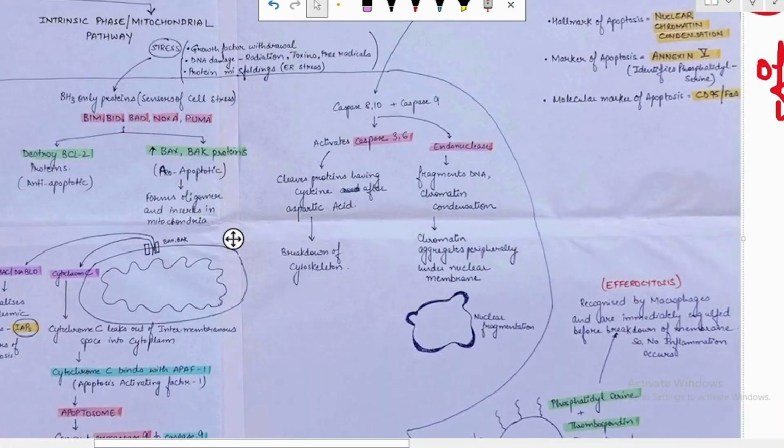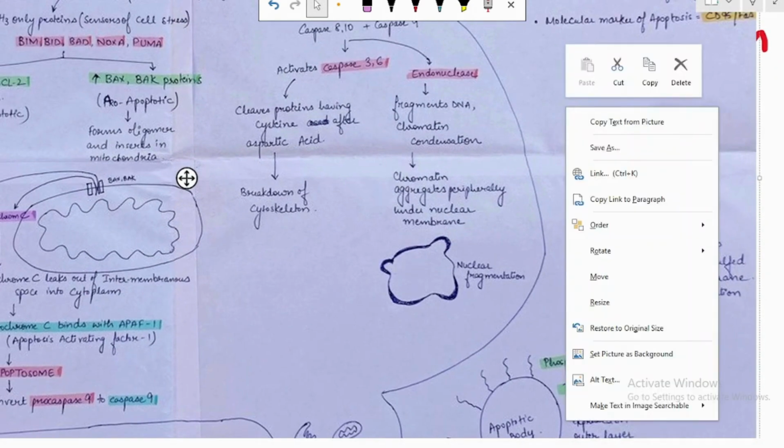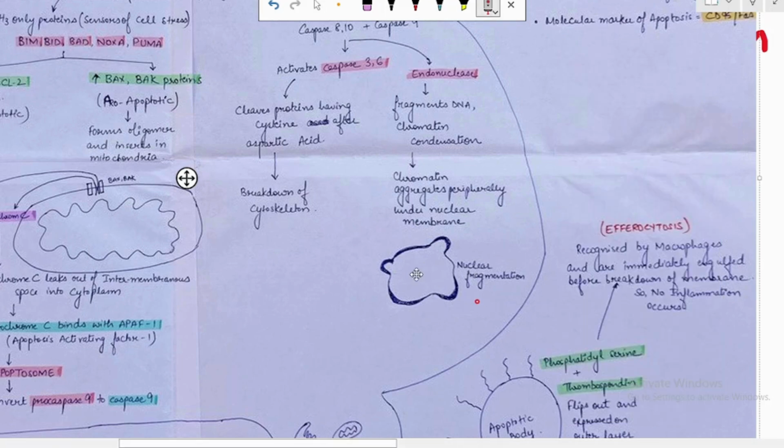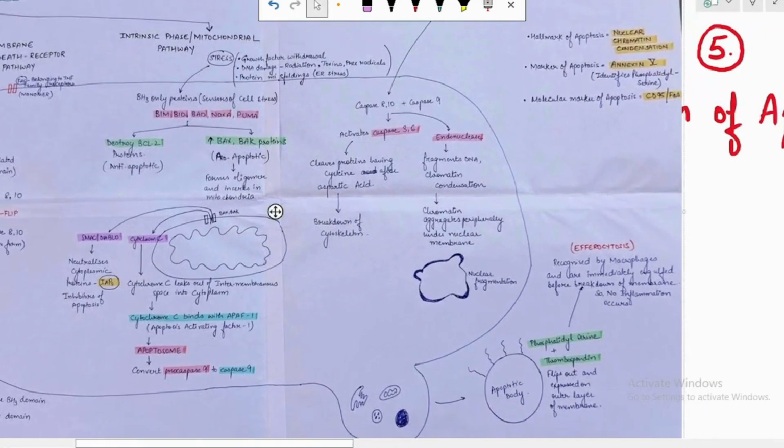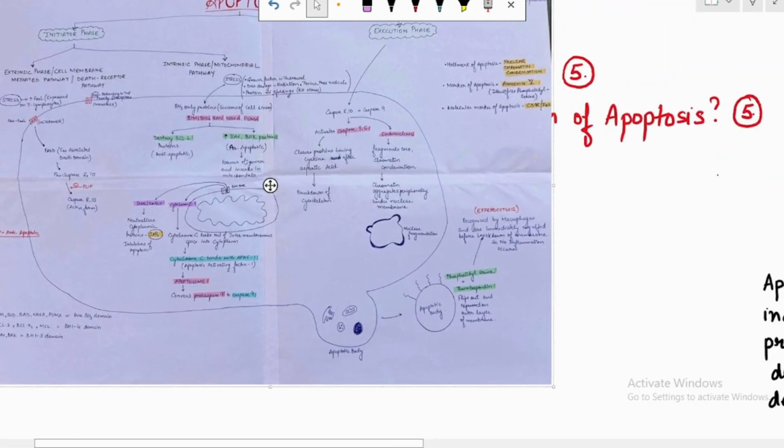This cleavage will lead to the chromatin aggregation, and this chromatin will aggregate peripherally in the nucleus. That will lead to the fragmentation of the nucleus. This chromatin condensation happens at the periphery of the nucleus, and it would lead to the nuclear fragmentation. I hope I am clear till now on how this happens.